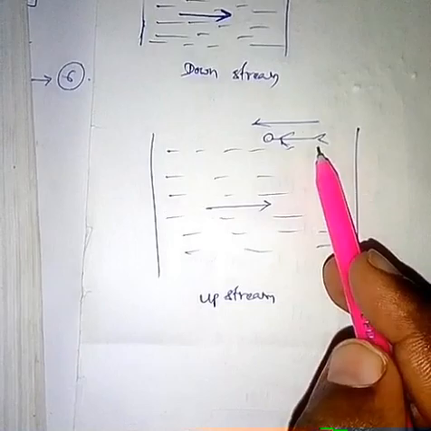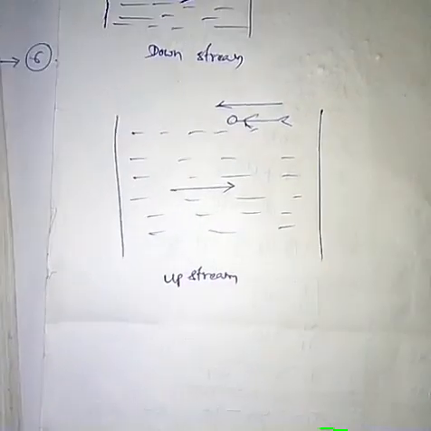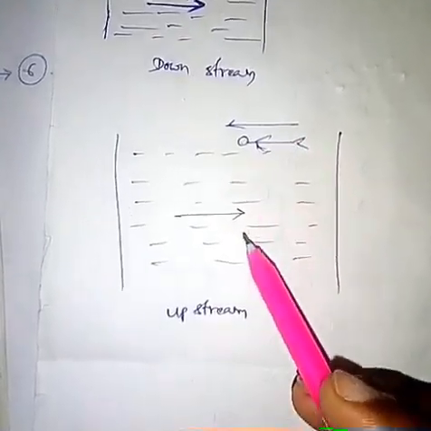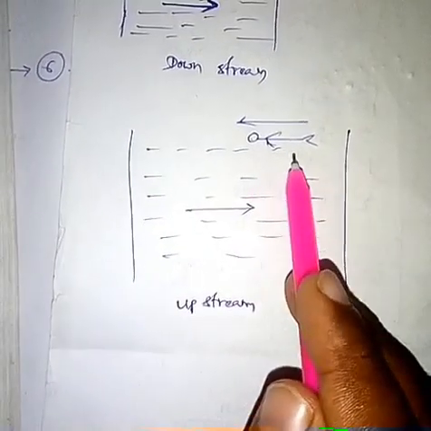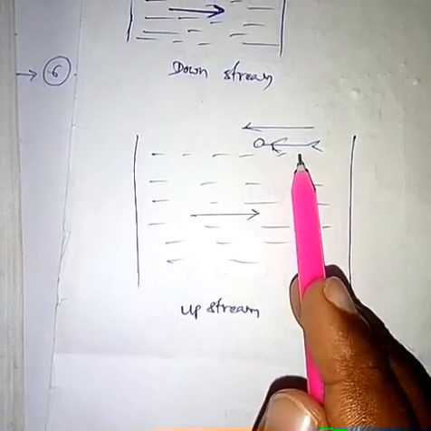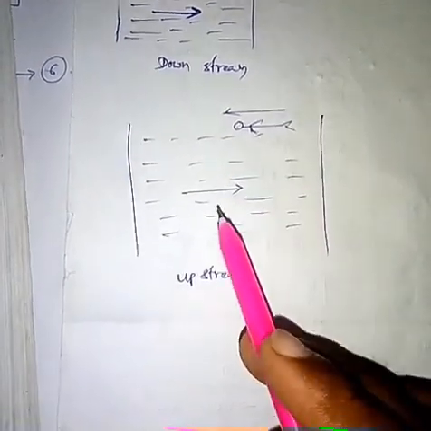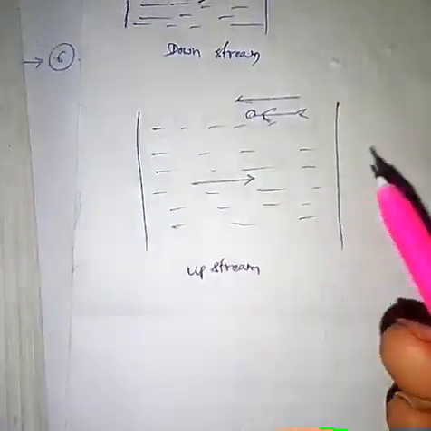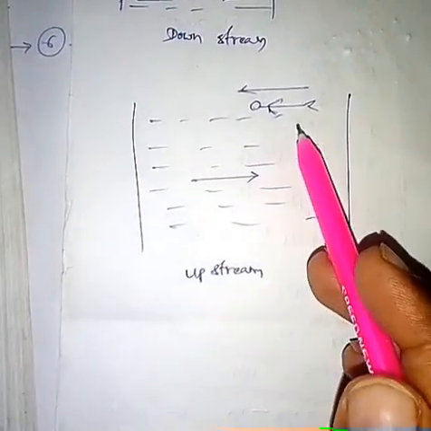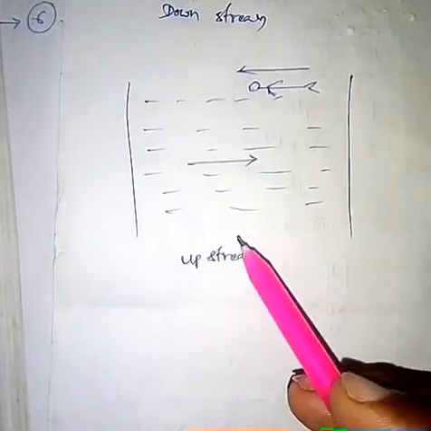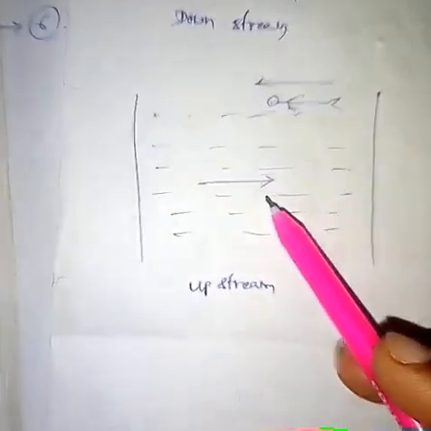Suppose he is moving at the rate of 5 km per hour and water is moving at the rate of 2 km per hour. Because these two flows are in opposite directions, water speed opposes the motion of the person. He swims only at the speed of 3 km per hour. That means his speed gets reduced by the water speed. Okay, so finally we can say that upstream means if any object moves in the direction opposite to the water flow, that is called upstream. In that situation, the person's or object's speed gets reduced by the water speed.